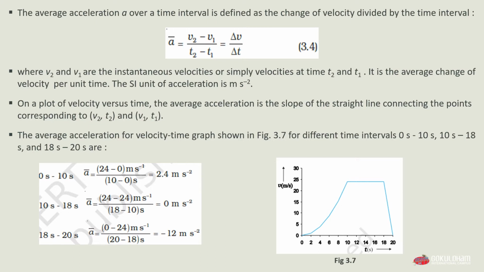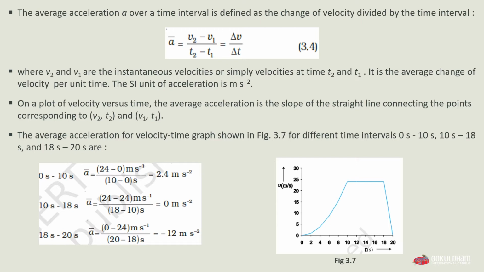First is for 0 seconds to 10 seconds. In this case, 10 seconds is the value of t2 and 0 seconds is the value of t1. To know the values of the velocities, look at the graph. At 10 seconds the value of velocity v2 is 24, and at 0 seconds the value of velocity v1 is 0. As I discussed in the previous point, you have to plot 2 points, v2 at t2 and v1 at t1.